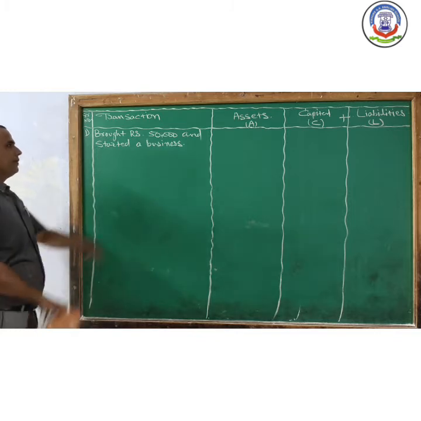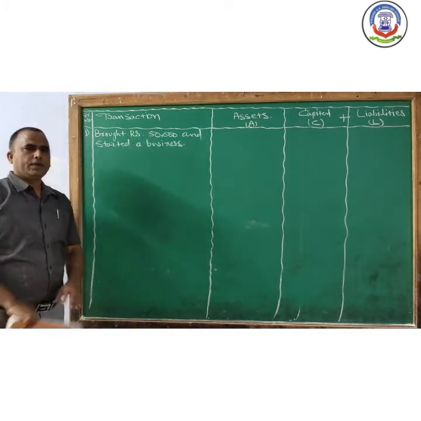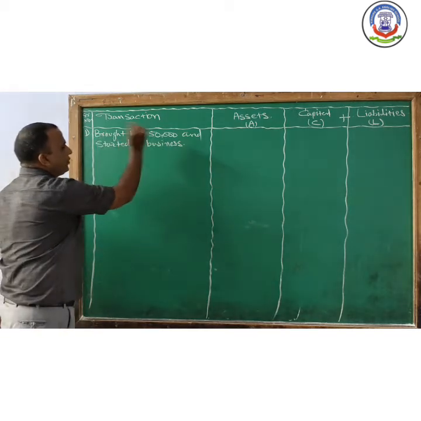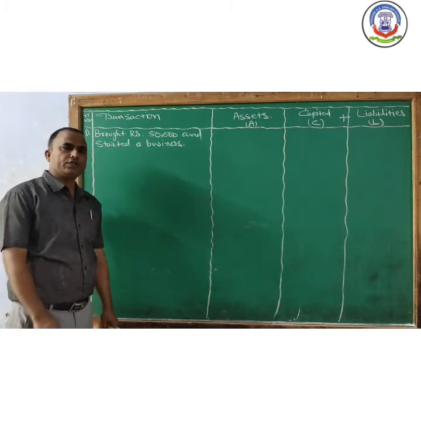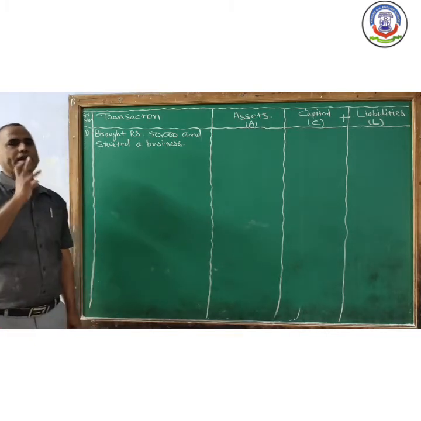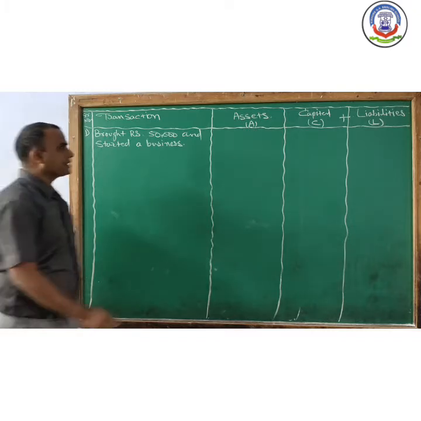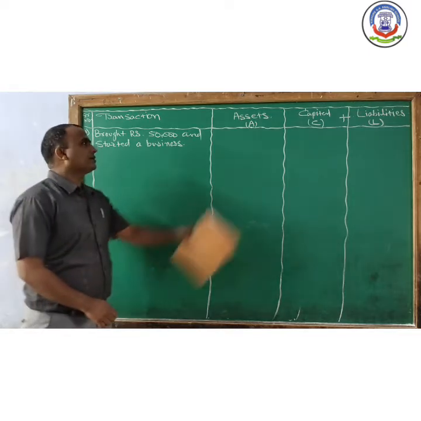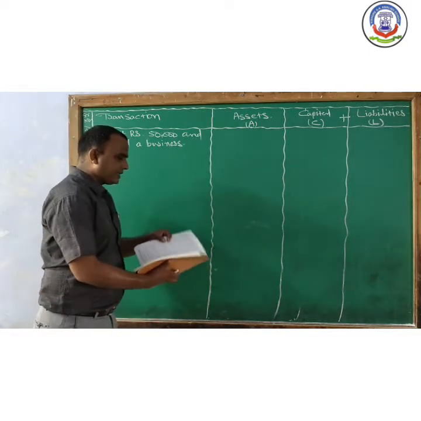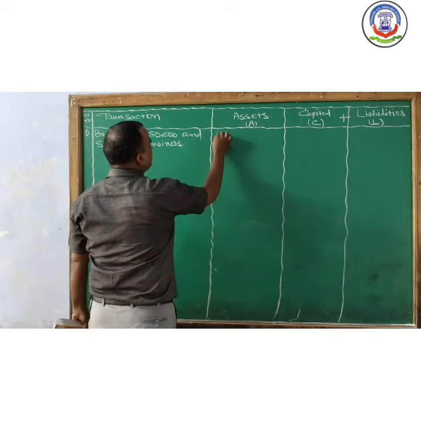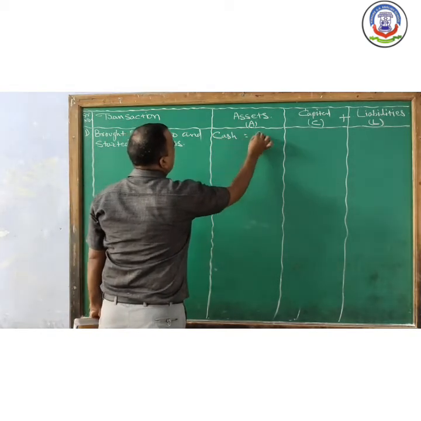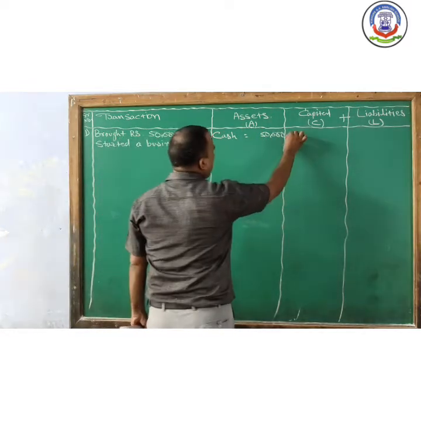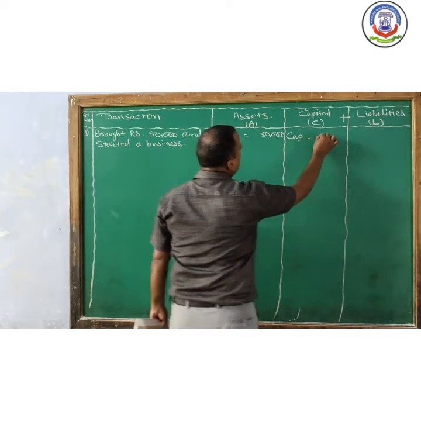We all know that the given transaction is an economic transaction and it has two effects. Owner brought rupees 50,000 for starting a business. So two accounts are affected here. First one, cash comes in, and second, owner has given. Cash is under the assets. So cash increased by 50,000, as well as the capital is also increased by 50,000.